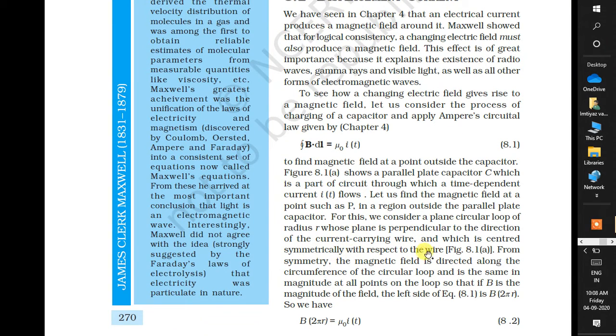From the symmetry, the magnetic field is directed along the circumference of the circular loop and is the same in magnitude at all points on the loop.